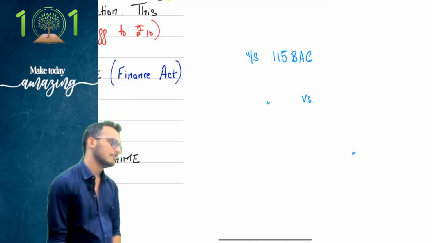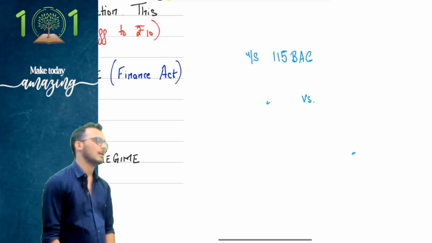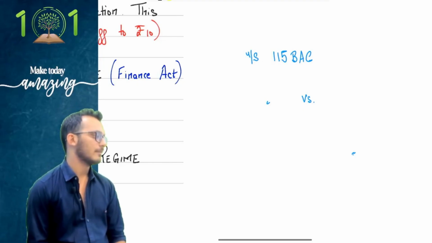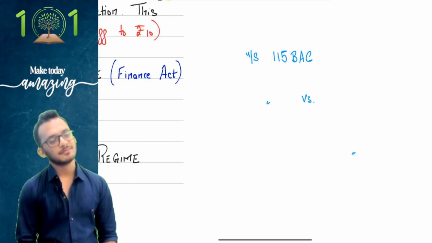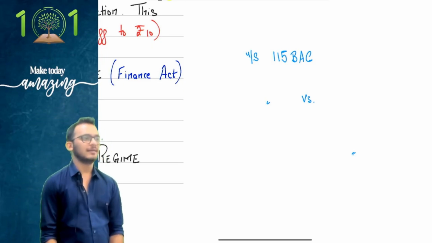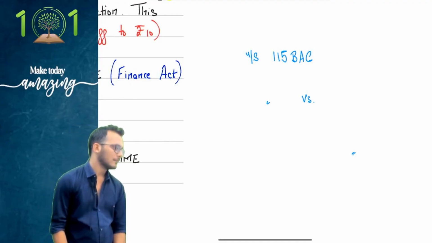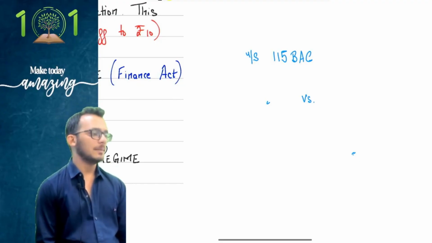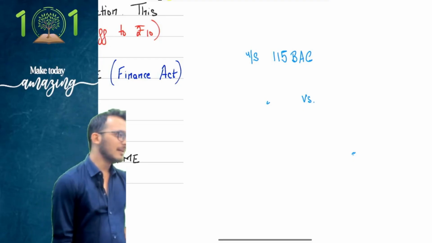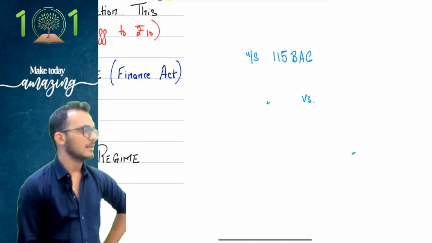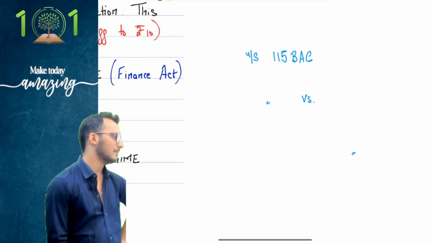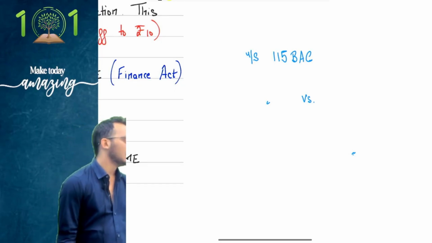Step number 13 is claim TDS/TCS, advance tax, self assessment tax, AMT credit, relief under section 89.